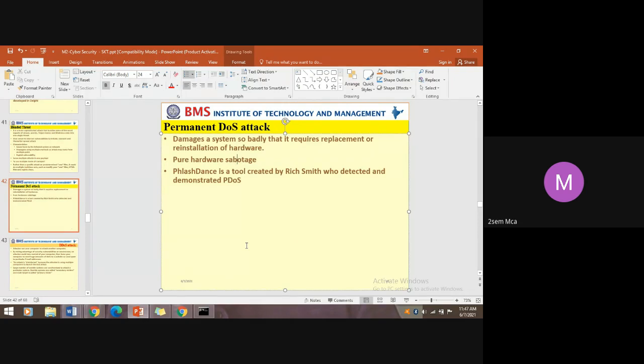With a physical attack, destroying hardware is easy compared to internet tools, but tools also make it possible. Phlashdance is a tool created by Rich Smith, who detected and demonstrated the PDoS attack, the permanent DoS attack. The Phlashdance attack is performed this way.